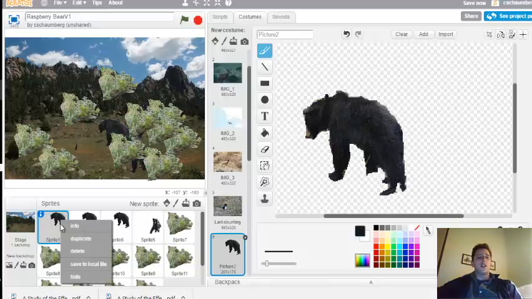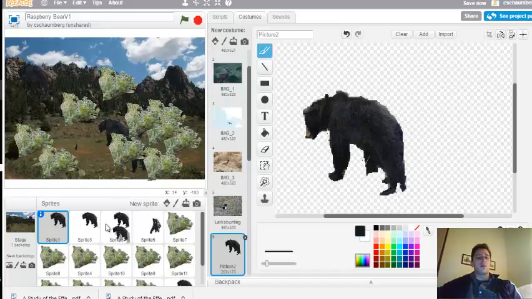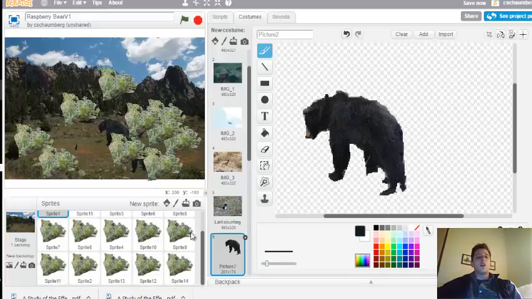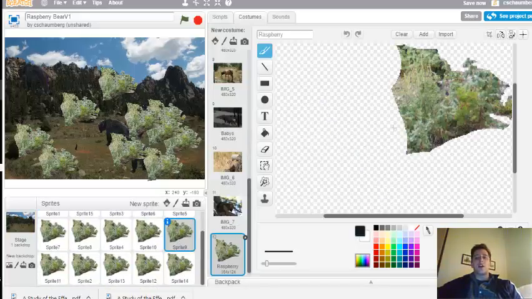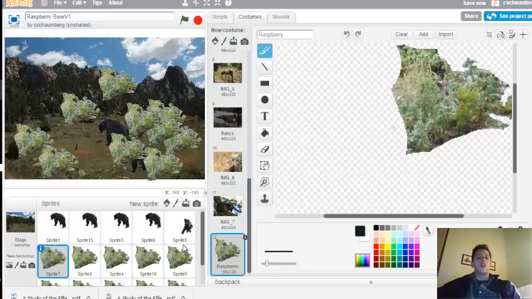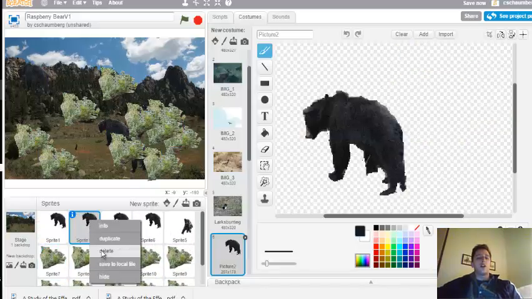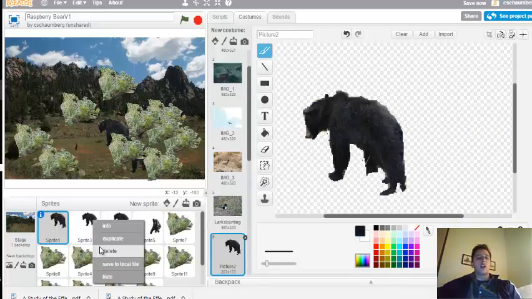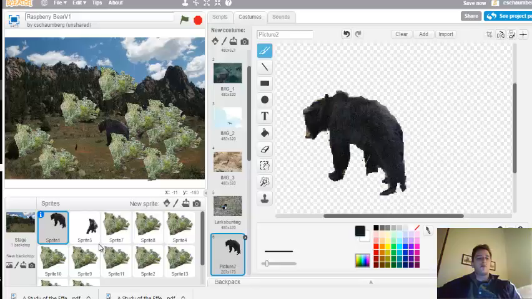Now I've duplicated these bears. What I did is I just right-clicked and hit Duplicate, and it adds another bear to the sprite list. What I really want to do is have trophic levels. I want 10 of these berries. These are raspberry bushes. I want 10 raspberry bushes for every one bear. So I have 1, 2, 3, 4, 5, 6, 7, 8, 9, 10. So 10 raspberry bushes. That means I only want probably one bear, but I'm going to have two different kinds of bears.